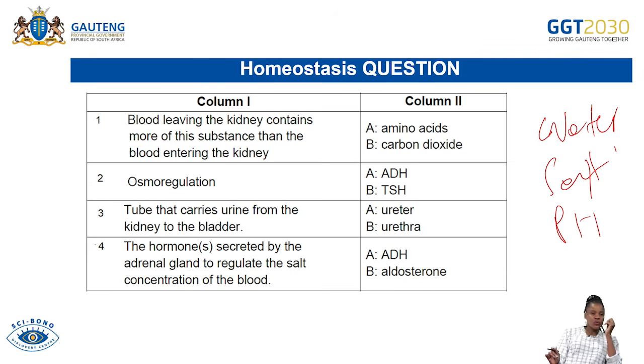Now, let us look into the questions which are based on homeostasis.